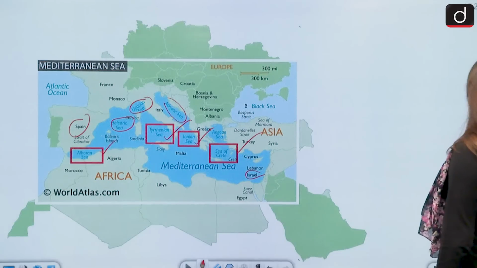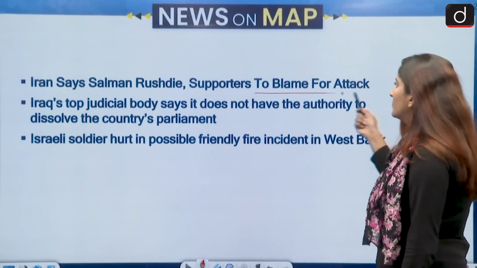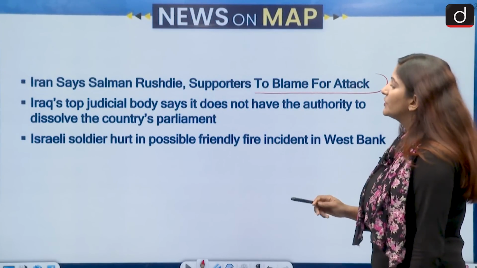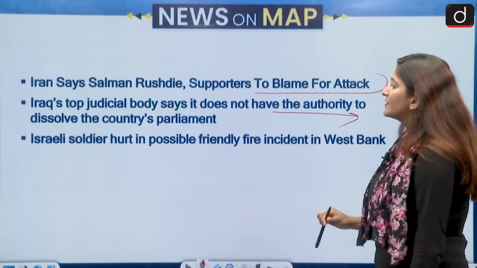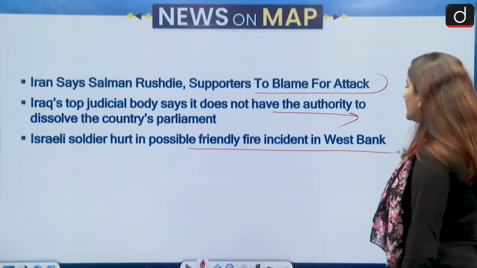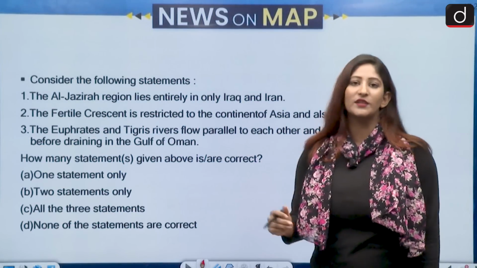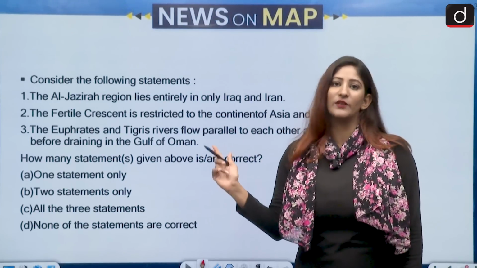Okay. Moving on to the next set of questions. Iran says Salman Rushdie supporters to blame for attack. And Iraq's top judicial body says it does not have the authority to dissolve the country's parliament. Israeli soldiers hurt in possible friendly fire incident in West Bank. So these are the countries which have been in the news for one reason or the other. All the time they are in the news. So that is why it is important for us to understand the history of that place.